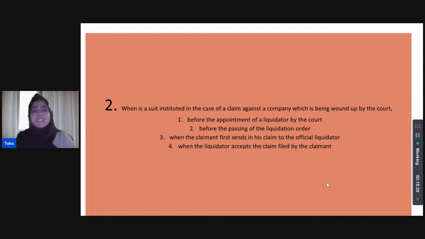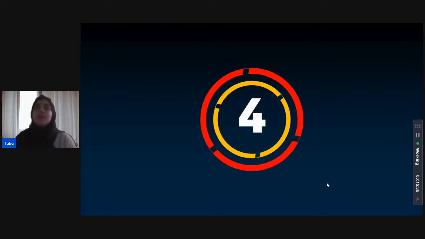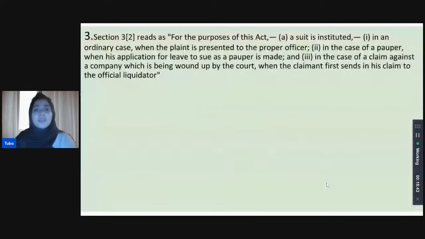Excellent. Shivani thinks it's 3, when the claimant first sends in his claim to the official liquidator. With that, we will begin our timer, and we'll have the rest of us try to attempt an answer as well. Come on, guys, you have to beat each other to the timer. This is a competitive atmosphere.